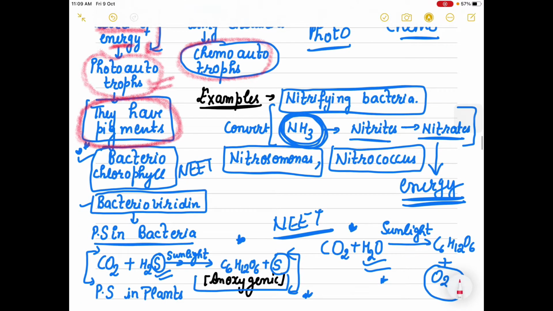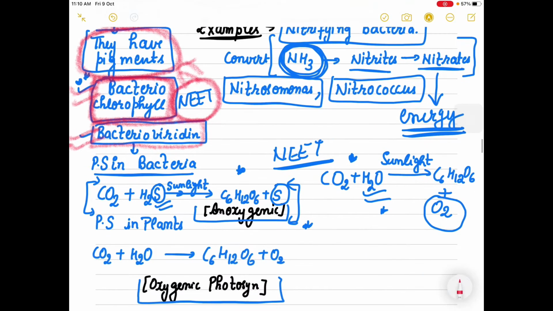That is why they are able to use solar energy, and the pigments present in these eubacteria are bacteriochlorophyll and bacterioverdin. So the two main pigments found in photoautotrophic eubacteria are bacteriochlorophyll and bacterioverdin. They help in photosynthesis in bacteria, right?